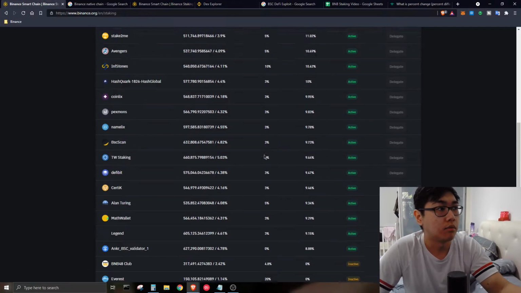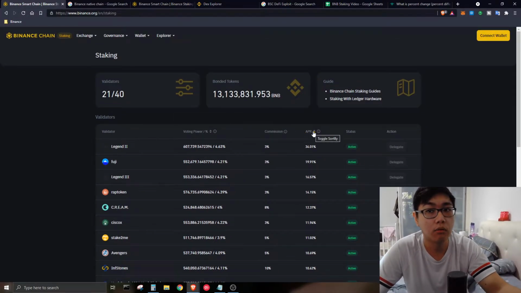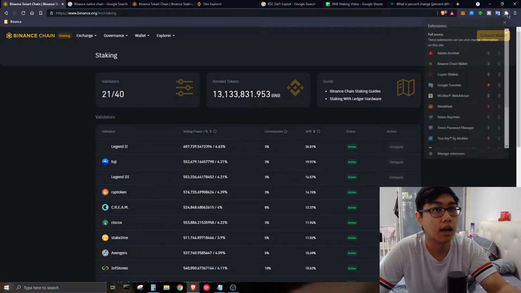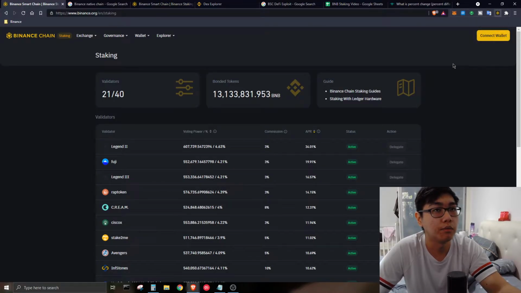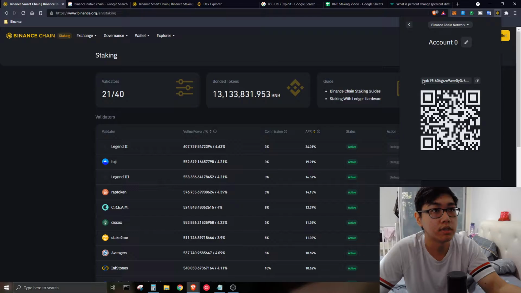I'm just going to talk about the overview of what this Binance staking is. How do you join the Binance Smart Chain? First of all, you need to have an address which starts with BNB, so you can download their Binance Chain wallet, set up your wallet, and keep your own private keys and stuff like this. Once you have done these few steps, the second step is of course transferring BNB from your Binance exchange to your Binance Chain wallet. Once you click on the receive button, you will see the address start with BNB, and that is your address.